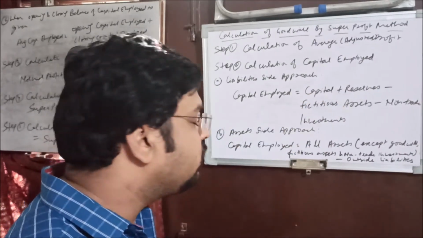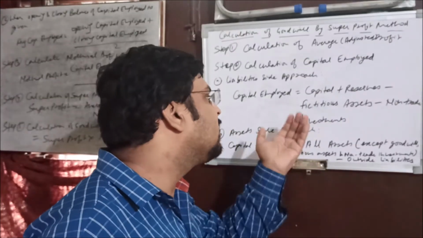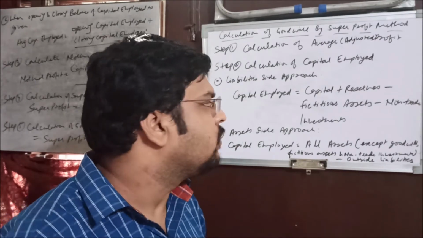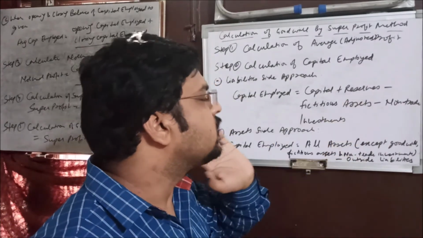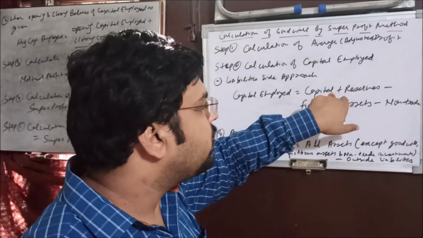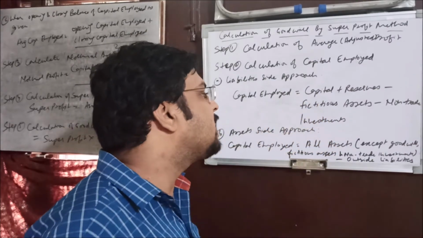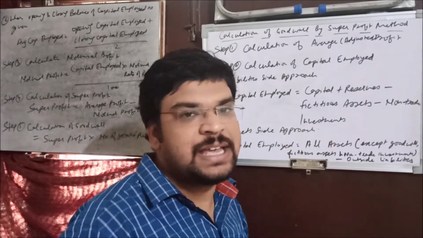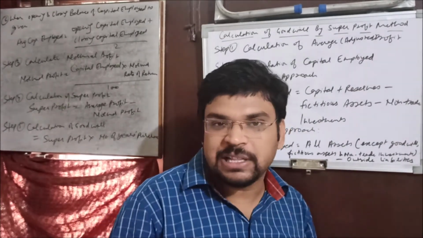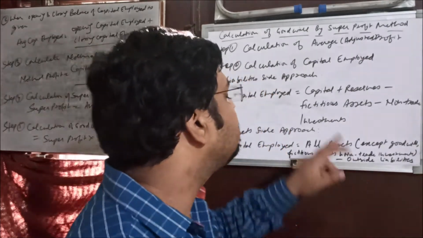Capital means, if it is a partnership firm, the capital of all the partners. If it is a company, then the total share capital. If it is a sole proprietor, then the single capital figure must be given, and all the reserves. These 2 things will be added, and what will be deducted? Fictitious assets. We already know these are imaginary assets, so in reality they have no investment in the market. They do not exist in reality, so that is why they are deducted.